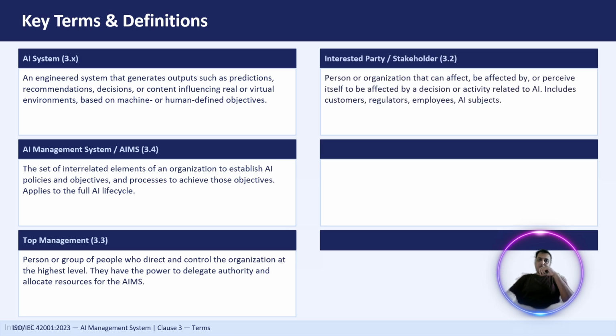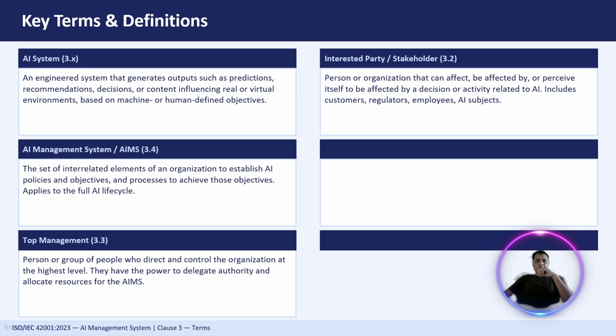Then we have interested parties and the stakeholders. So, interested parties are also called stakeholders. So, they are basically the people or the organizations that can influence or be affected by AI systems, right? So that includes customers, employees, regulators, business partners, suppliers, and even individuals whose data is being processed by AI. So every stakeholder has different expectations, right? For example, the customer expects accurate results, the regulator expects the legal compliances are being followed, and the employee expects the AI is fair, right? So the different stakeholders have different expectations. So based on that, we have to design our AI systems, right?